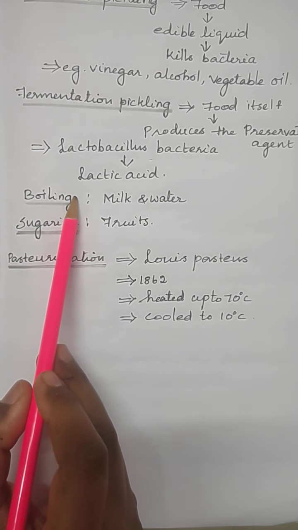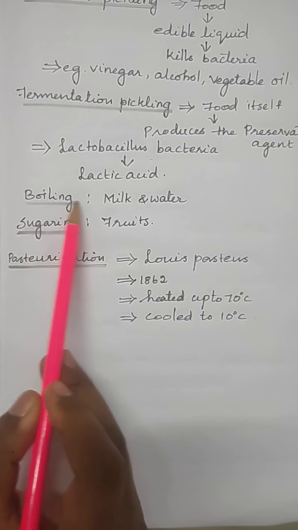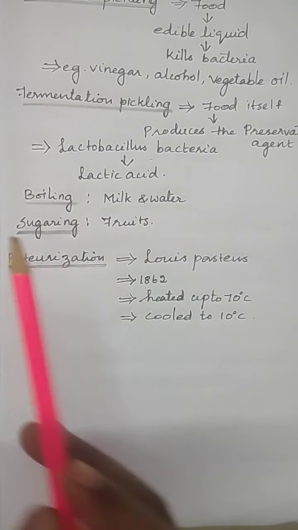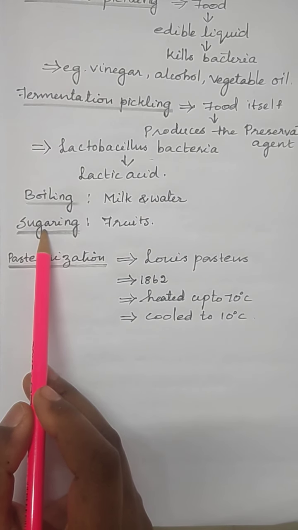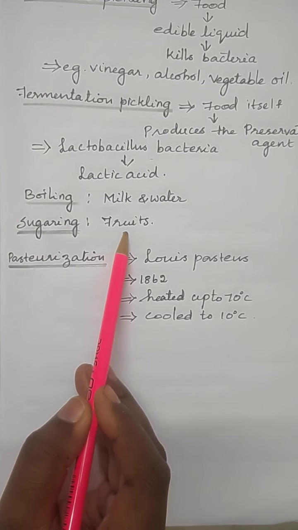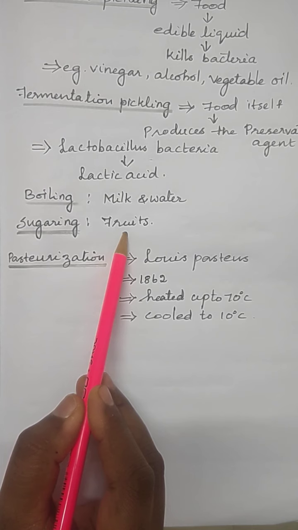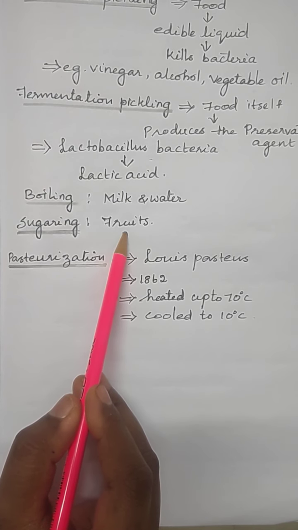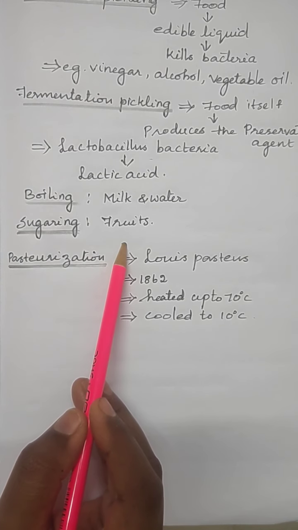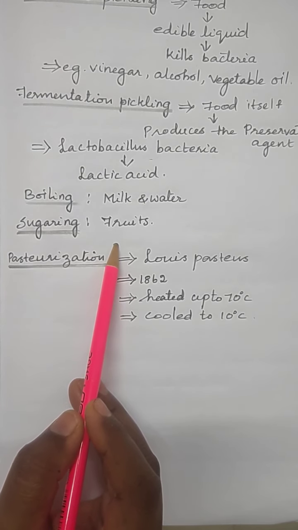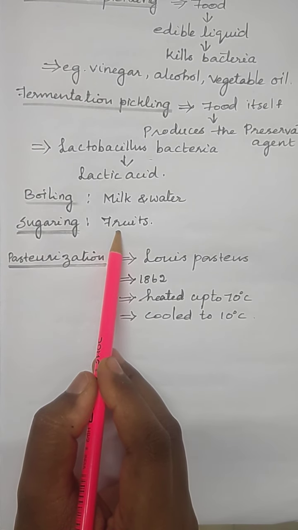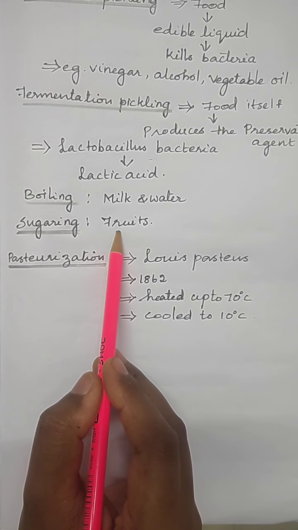Boiling food items kills microbes. For example, milk and water. Then sugaring. Sugaring is commonly used to preserve fruits. For example, sugar syrup added to apples, pears, peaches, plums keeps the fruit dry and in good condition for a very long time.